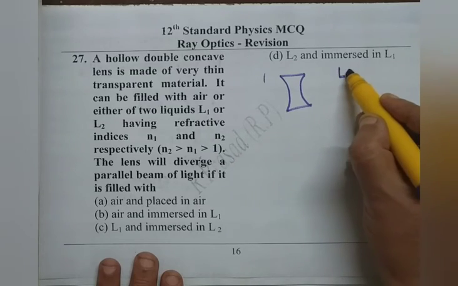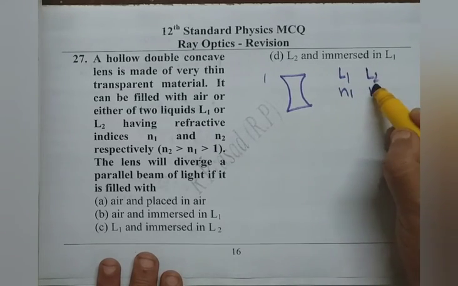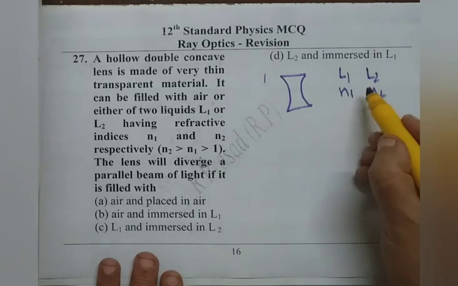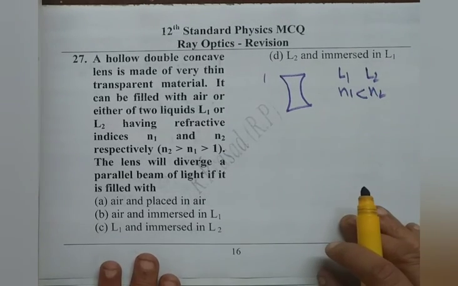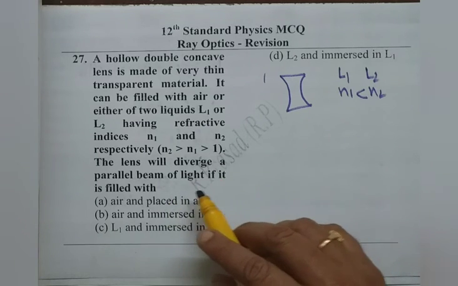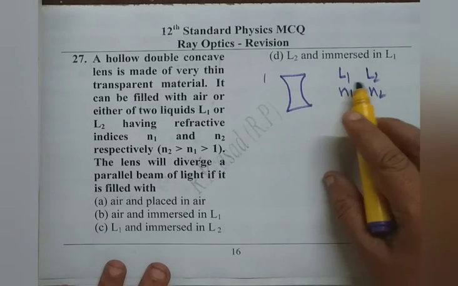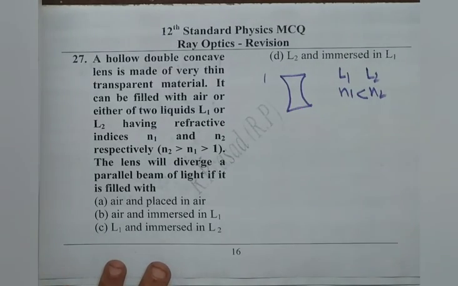We are given L1 refractive index N1, L2 refractive index N2, and N2 is greater than N1. The lens will diverge a parallel beam of light ray if it is filled with either L1 or L2 and the surrounding medium is air, then it should be diverging because L1 and L2 refractive index is larger than air, 1.